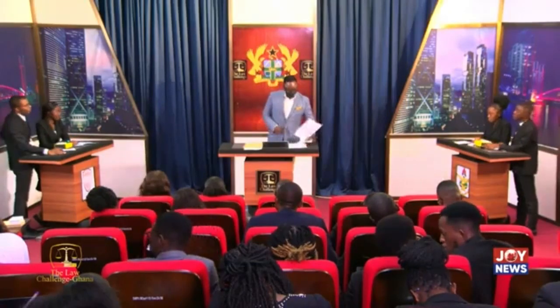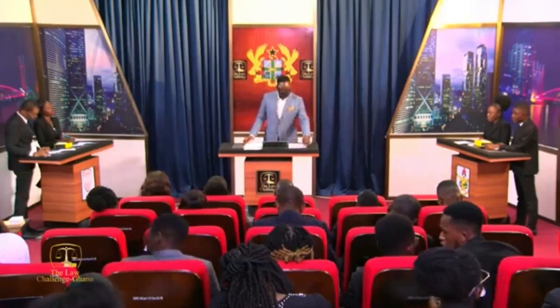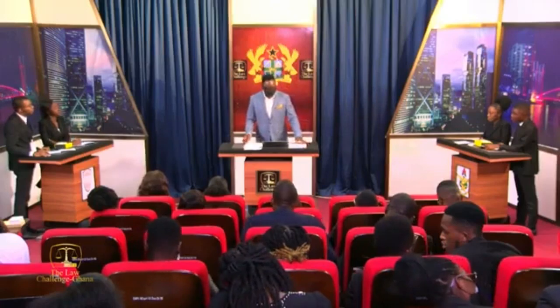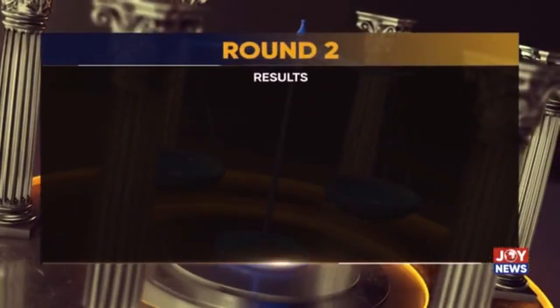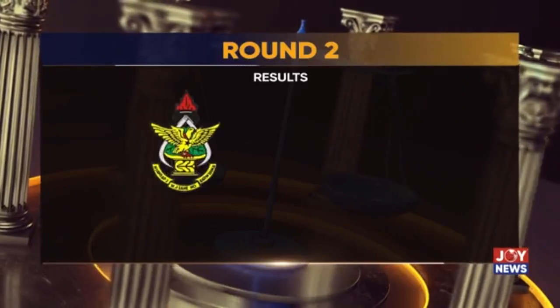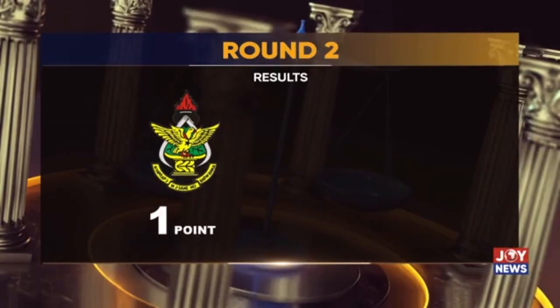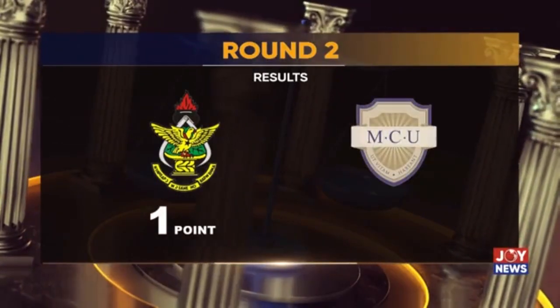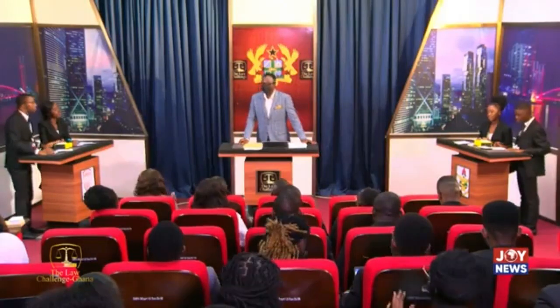A round of applause once again for our contestants, the KNUST and Mountcrest University faculties of law. At the end of the second round, which is the buzzer round, KNUST had a score of 1, Mountcrest University 15. A round of applause for our contestants.